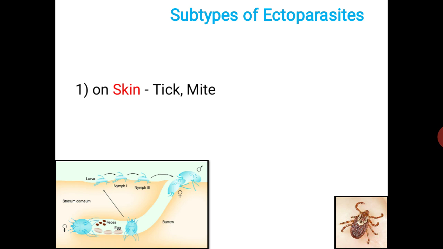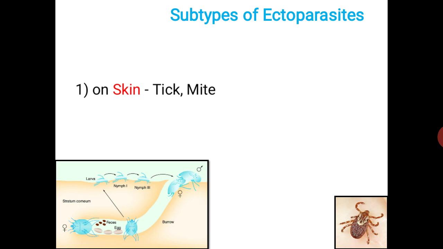In the right corner, you can see the organism known as tick, which is present on hair or skin. The left diagram represents the mite life cycle. Mite generally makes a tunnel or injures the epidermal layer of the skin of the animal, gets inside after fertilization and lays the eggs.